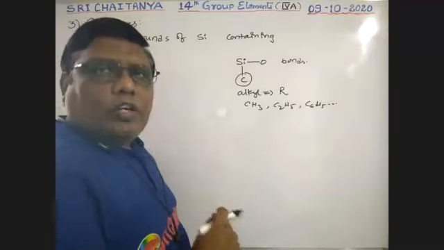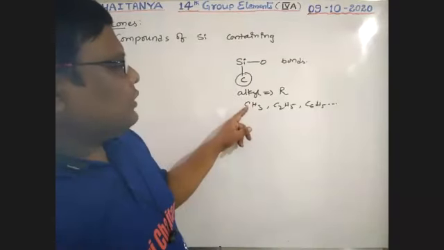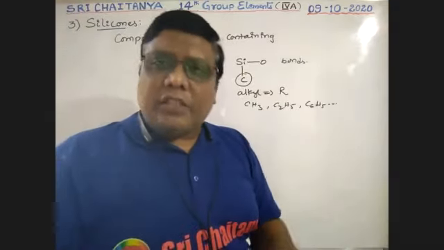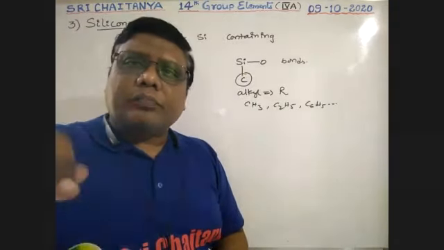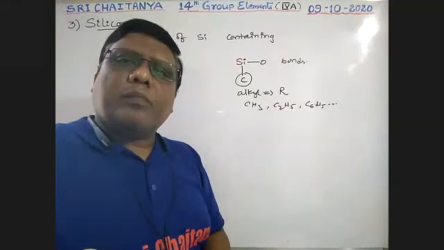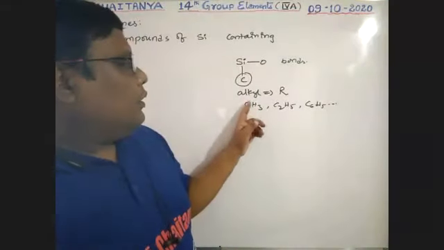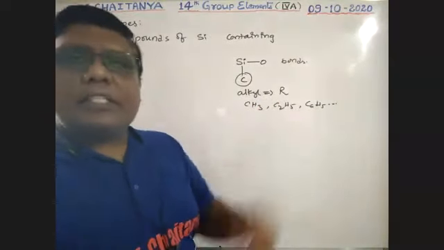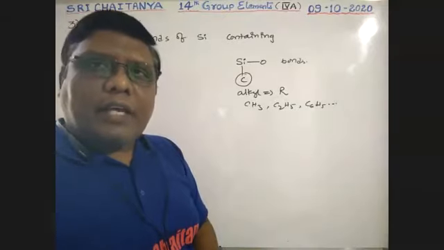These are the alkyl groups. These carbon atoms must be connected with silicon. So methyl group, ethyl group, C6H5, like this are available.